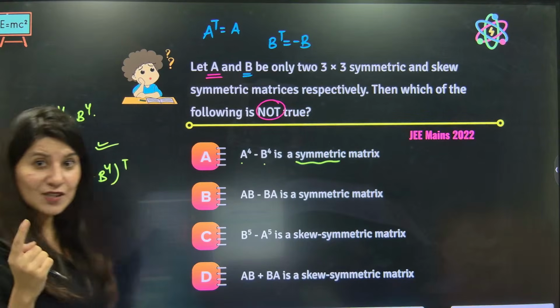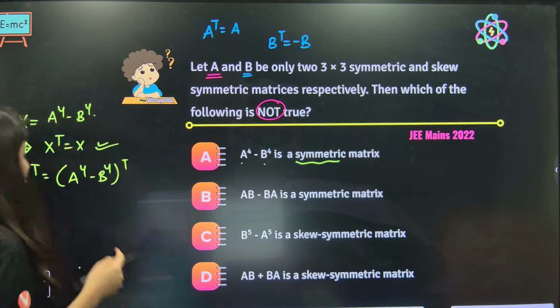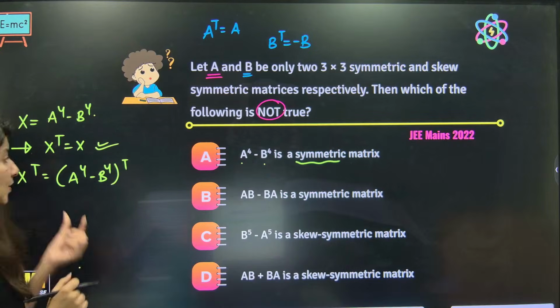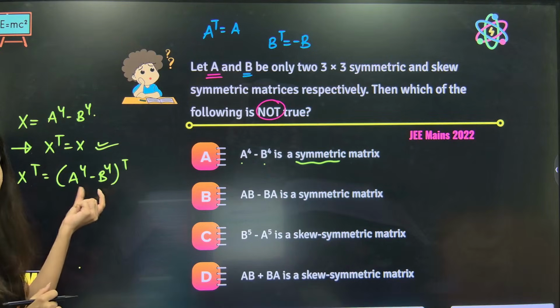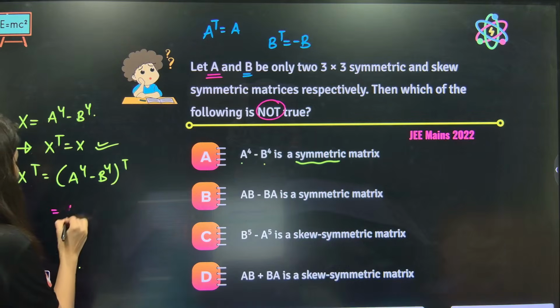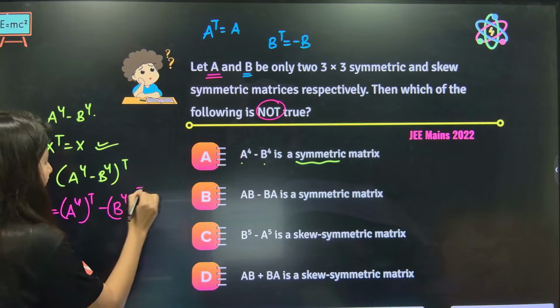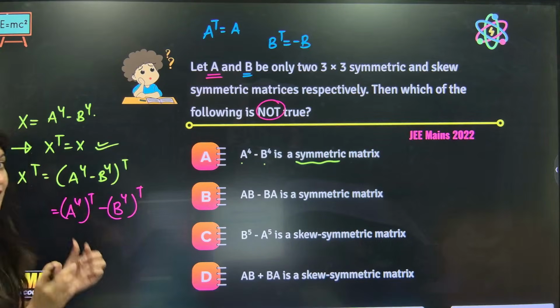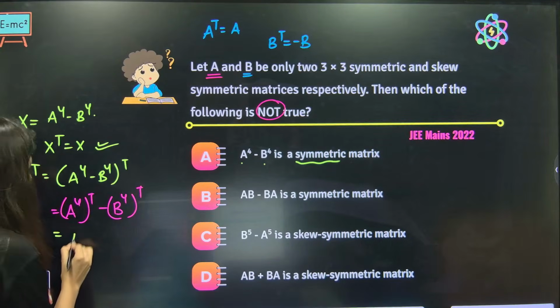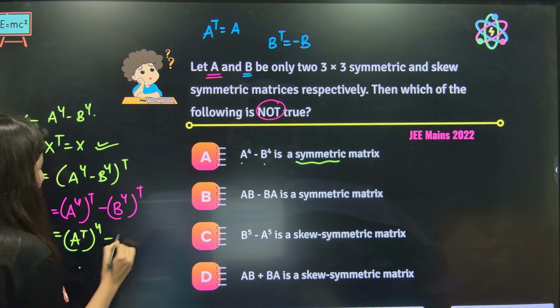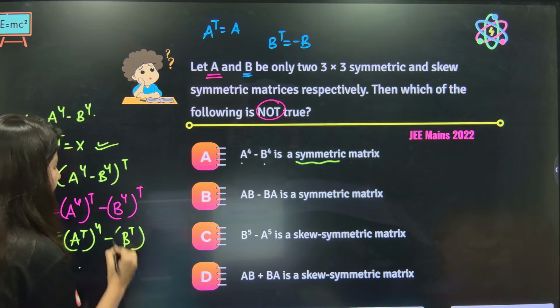Remember the properties of transpose. Whenever there is a sum or subtraction, the transpose can be applied directly over each term. And one more thing, power and transpose are interchangeable.